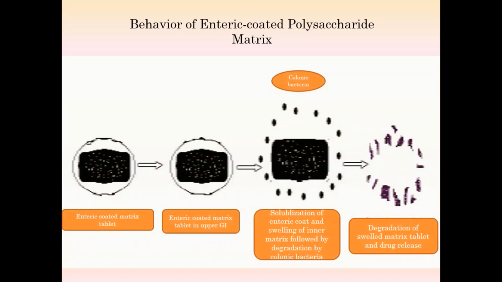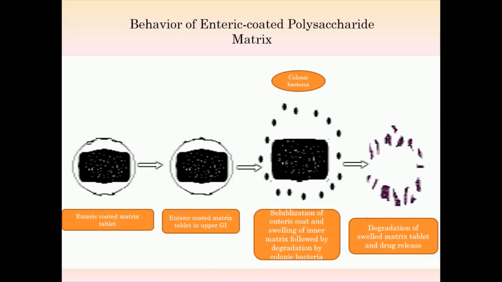How do the formulations work? We prepare a matrix tablet containing polysaccharide, and that matrix tablet is enteric coated with an enteric polymer. We can use the Eudragit polymers. These enteric polymers protect the formulation in the upper part of the GI tract, in the stomach area, and later on when it enters the small intestine, this enteric coat will dissolve.